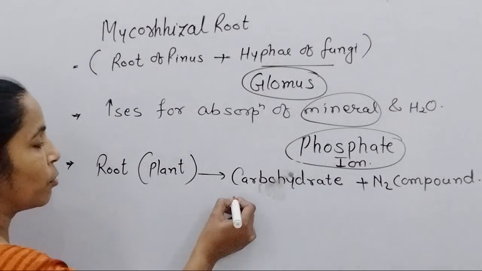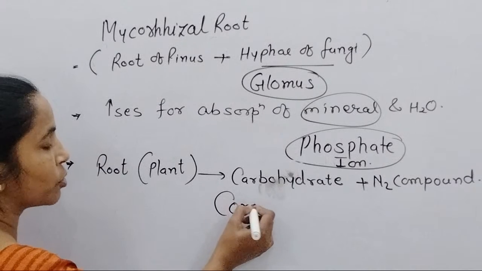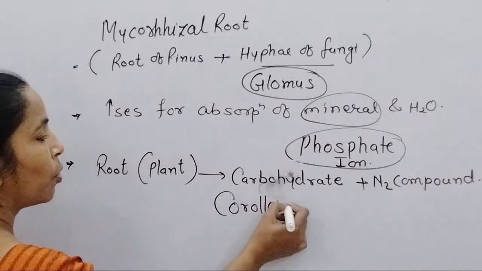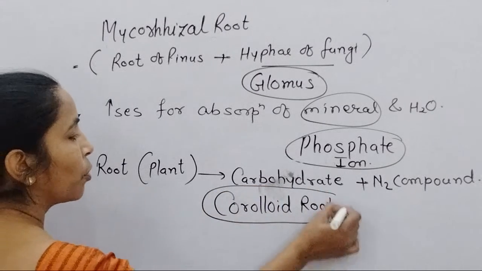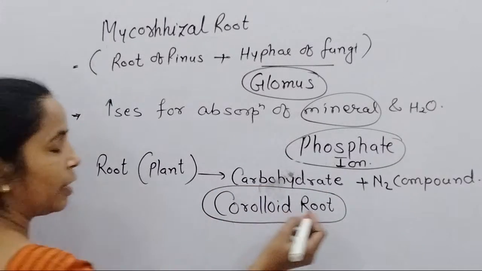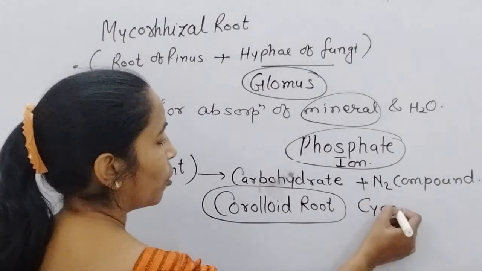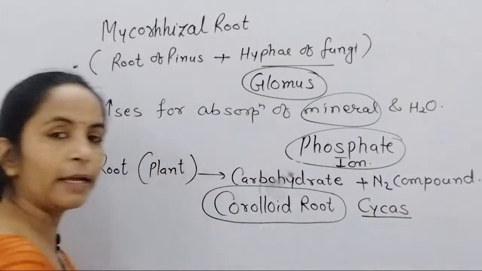When we study the second type of symbiotic association, that is coralloid root. In coralloid root you remember, as we already mentioned, coralloid root is predominantly present in cycas.